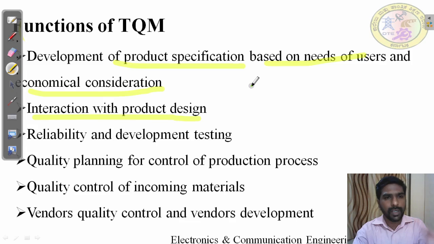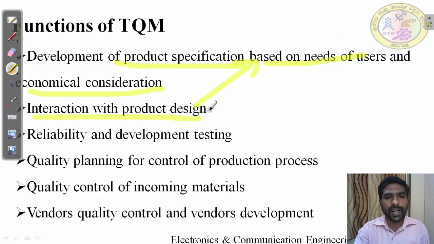They know TQM people, the quality people, you can say, are a few employees working in a quality TQM team, and they know the customer need, and they know the purchasing power of the customers, and they will come to the industry and interact with the product design, how they design the product, whether their product design meets all the functionality needed for the customer. They are going to check.